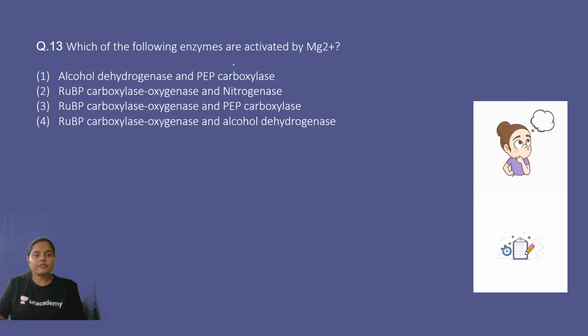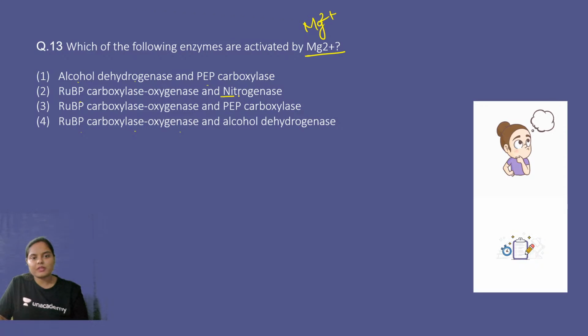Next, which of the following enzymes are activated by magnesium, Mg2+, right? Magnesium ion. So alcohol dehydrogenase, PEP carboxylase, RuBP carboxylase oxygenase, that means Rubisco, and nitrogenase, RuBP carboxylase oxygenase and PEP carboxylase, or RuBP carboxylase oxygenase and alcohol dehydrogenase. So question number 13. Which one of the following enzymes are activated by magnesium ion? These are very famous examples, right?